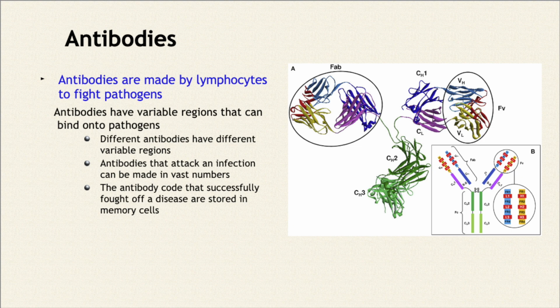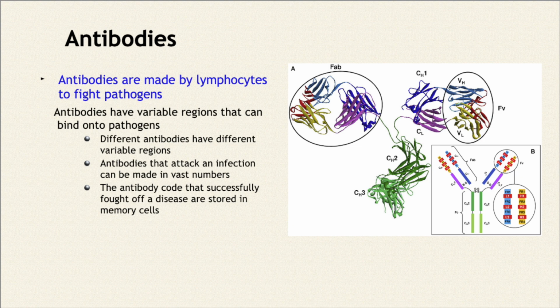We've got two types of white blood cell in the immune system, lymphocytes and phagocytes. Lymphocytes make antibodies. Phagocytes engulf pathogens. They attack and destroy, seek and destroy cells, right? Whereas lymphocytes release antibodies. Antibodies have variable regions that can bind onto pathogens. Now, it's kind of potluck, right? What happens is that the antibody itself has a little region that is just random.